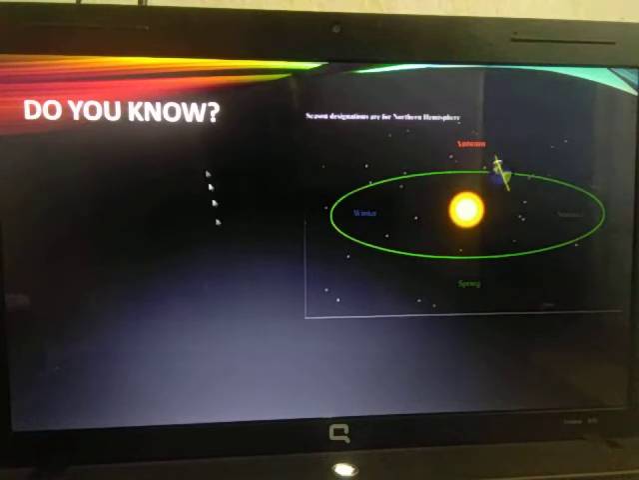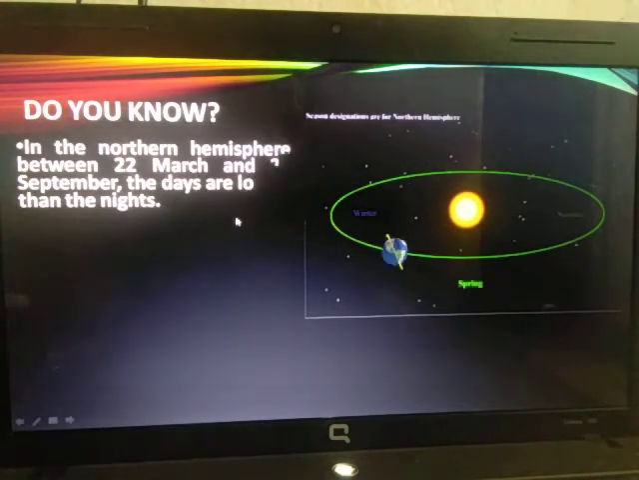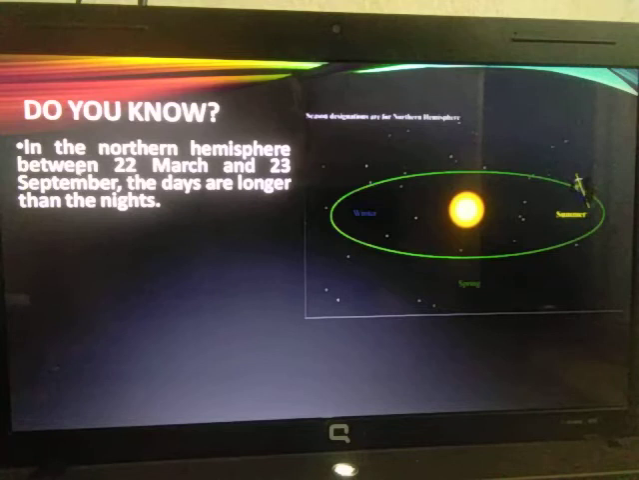Fine. Now why is this happening? If you see in the northern hemisphere, that means the part which is above the equator, between 22nd March and 23rd September, which is the time going on now, you will see that the days are longer. That is why it is bright even at 7 o'clock. Since the days are longer and nights are shorter, it is warmer during this time in the northern hemisphere, from 22nd March to 23rd September.